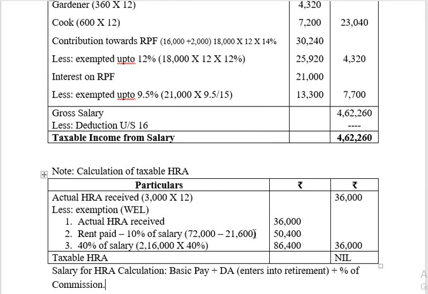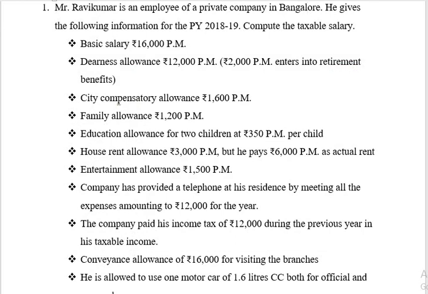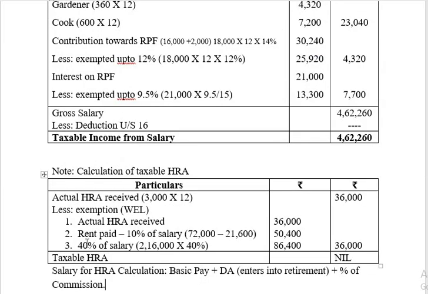So here they have given basic salary as well as amount of DA which enters into retirement benefit. So therefore 16,000 plus 2,000 per month, 18,000 into 12, we will be getting 2,16,000. 10% of 2,16,000 is 21,600. So balance will be 50,400. The next, 40% of salary. Suppose the assessee is residing in metropolitan cities like Chennai, Kolkata, Delhi, etc. instead of 40%, we should charge 50%. So other than metropolitan cities, if the assessee is residing in any other areas, 40% of salary will be allowed as exemption. That means 2,16,000 into 40%, 86,400. Whichever is least will be exempted.